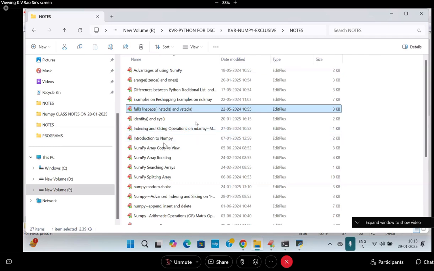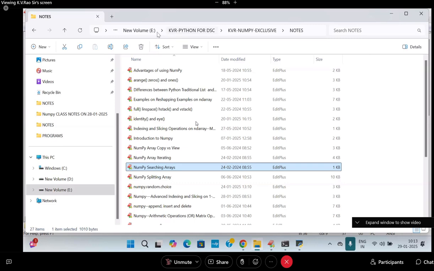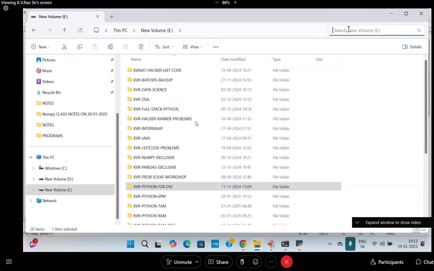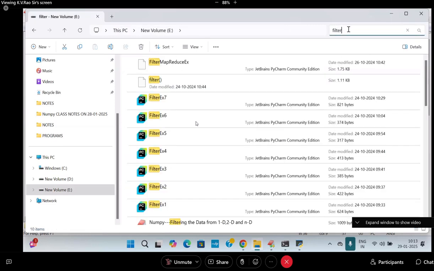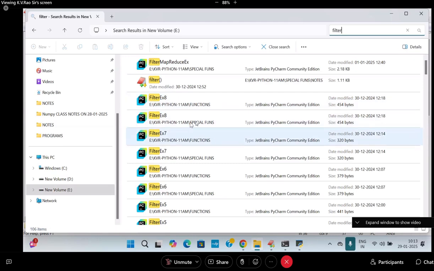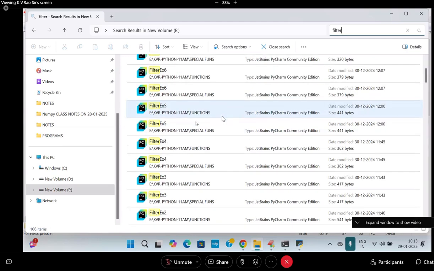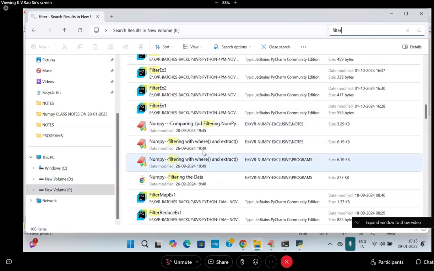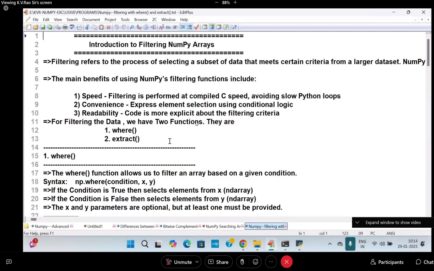One more concept is there. Filtering concept also I will tell you, students. So I will go to the filtering concept. Here I am going to apply the filtering concept. Try to follow me carefully.